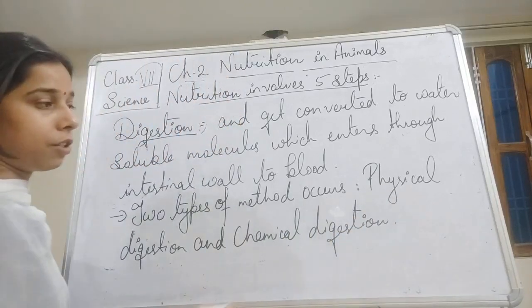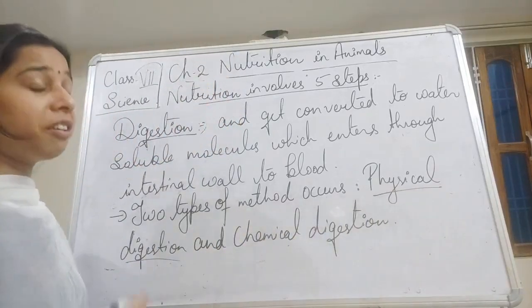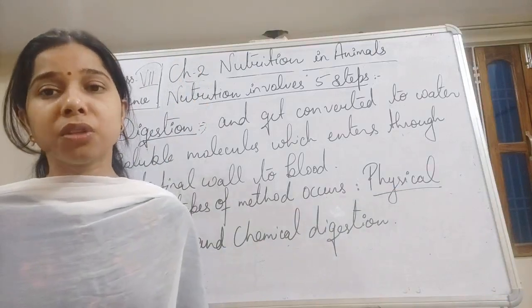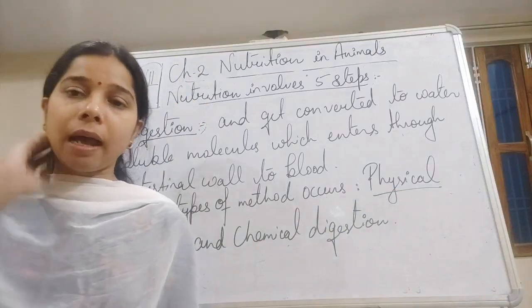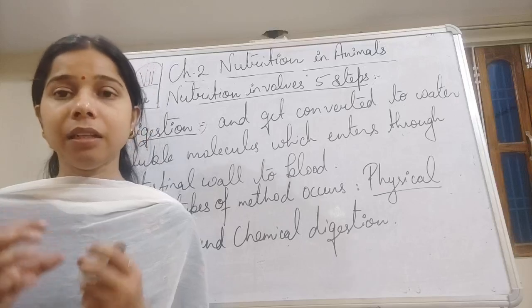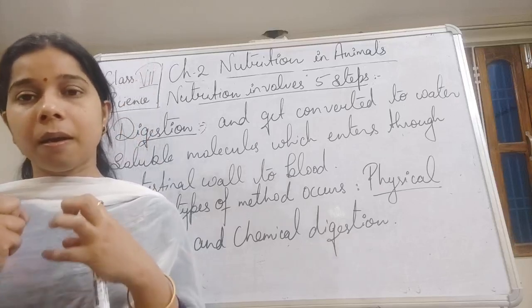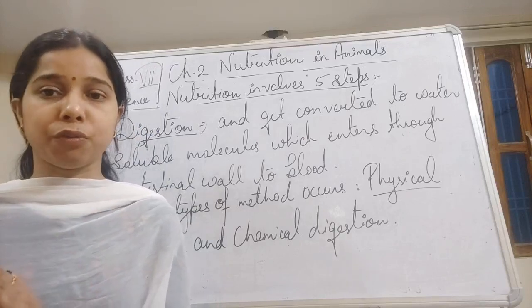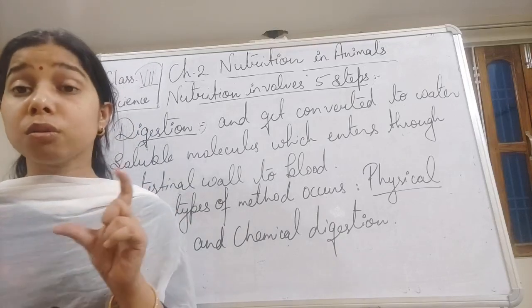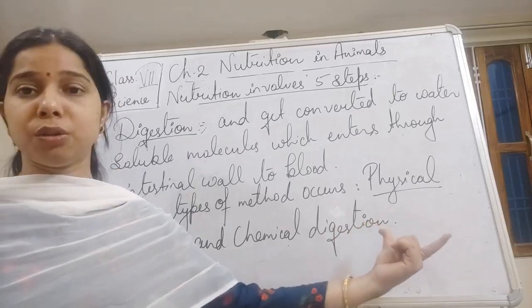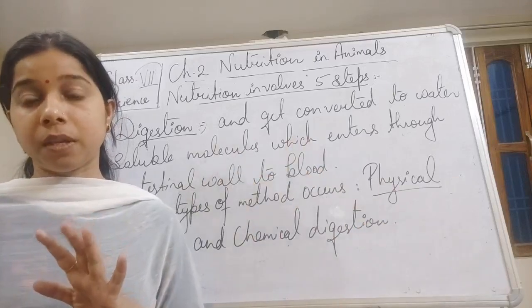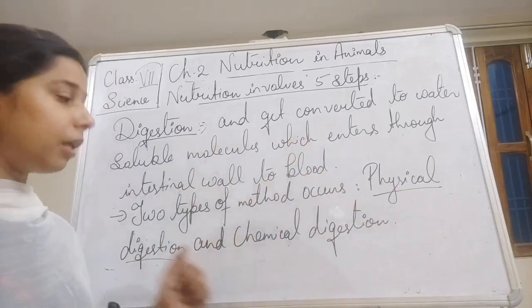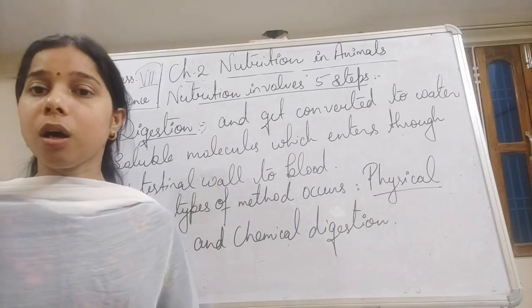What happens in physical digestion, students? When we take food, the teeth are used for biting, chewing as well as grinding the food into smaller pieces. That process is included in physical digestion. What happens in chemical digestion? Digestive juices act on this food.